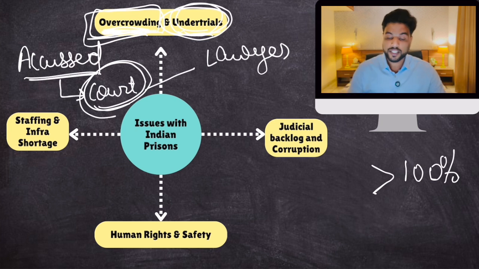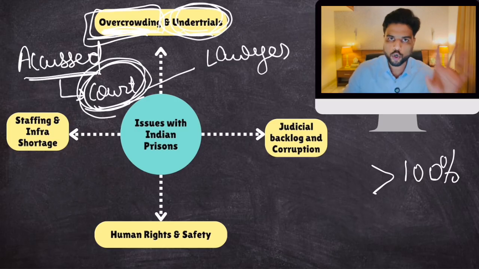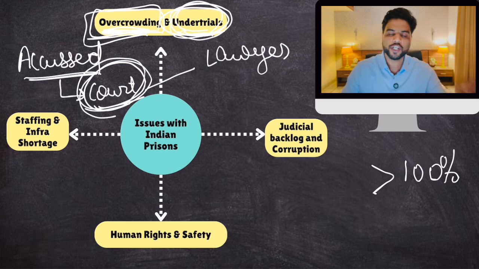Clear? Now, this person has not been proven guilty so far. The case is currently going on in the court, but because of lack of good legal services, okay, good lawyer, or the nature of the crime, the police somehow found a way out to detain that person in the jail. That person might be innocent, but he will be in jail. That person is called under trial. So under trials are partially guilty. Why am I calling them partially guilty? Because the offense for which they have been held has not been proven so far in the courts.